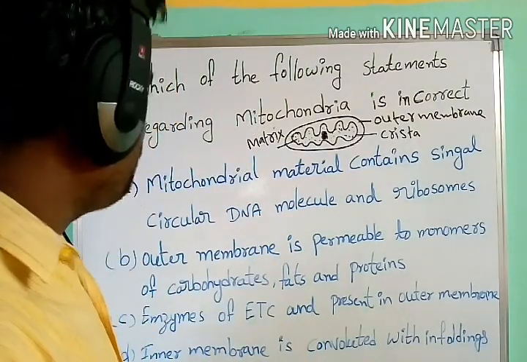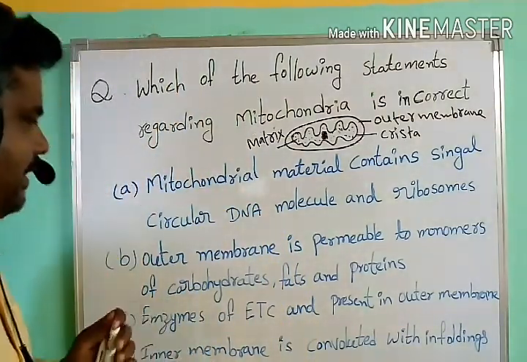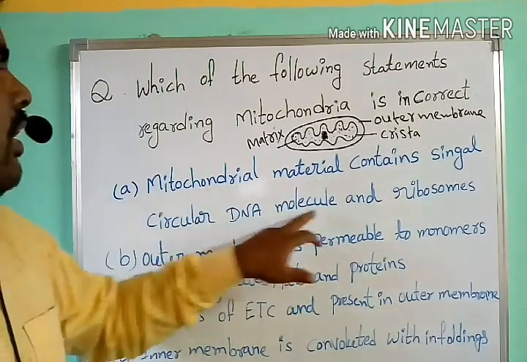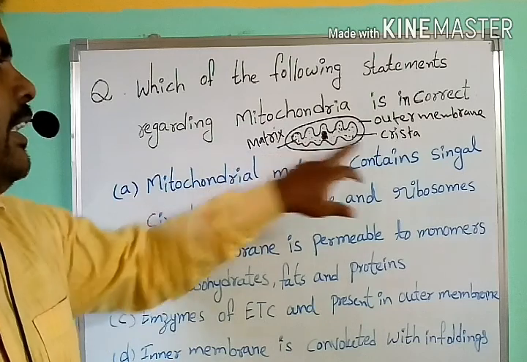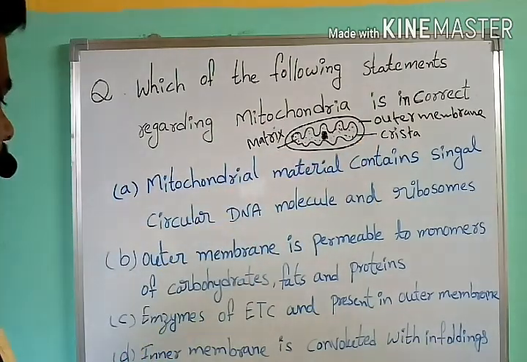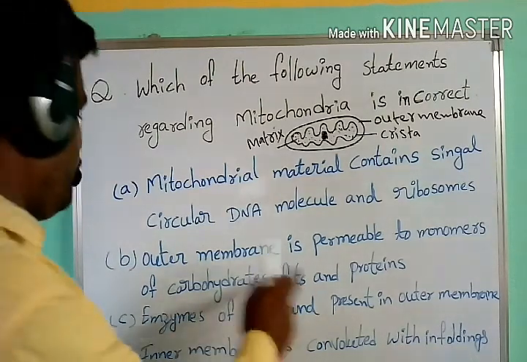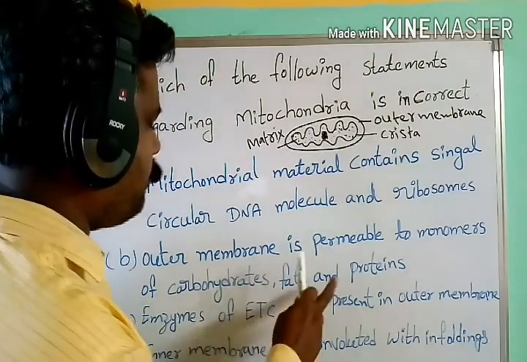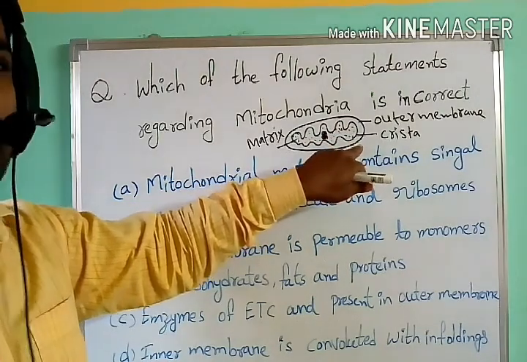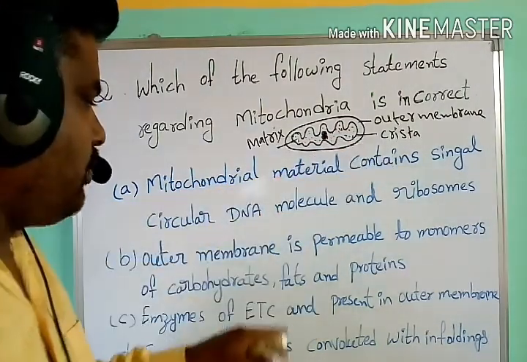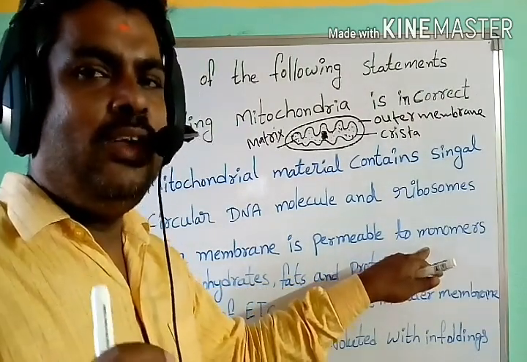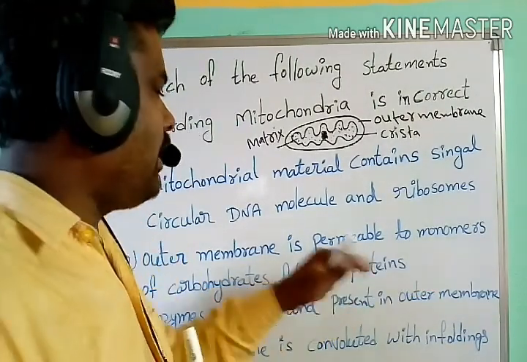So let us see the options here. The mitochondrial matrix contains a single circular DNA molecule and ribosomes. Yes, this is present, so it is a correct option. Next, the outer membrane is permeable to monomers of carbohydrates, fats and proteins. Yes, the outer membrane is more permeable to small molecules, monomers, meaning single units of proteins or carbohydrates.